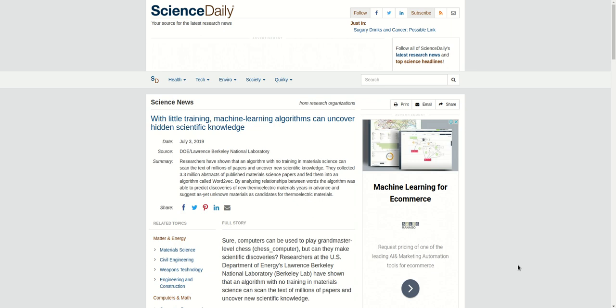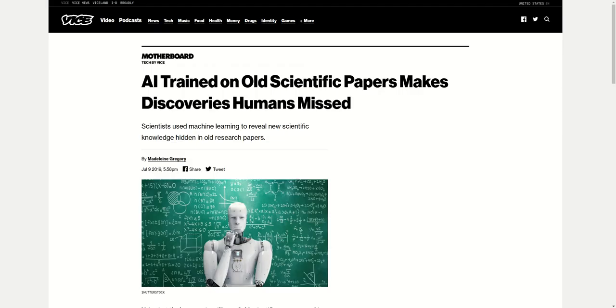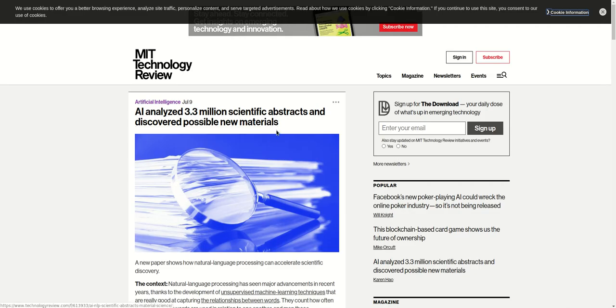Recently, we've been seeing a couple of news headlines like this, where machine learning algorithms uncover hidden scientific knowledge. AI trained on old papers makes some discoveries that humans missed, and this AI algorithm discovers new materials in the context of having analyzed past scientific papers.